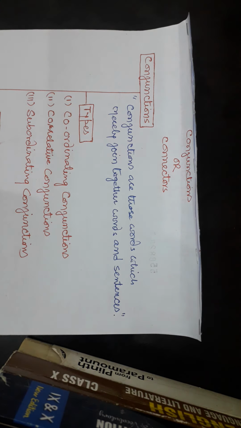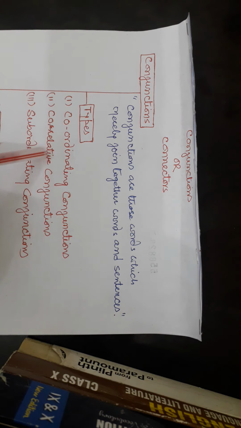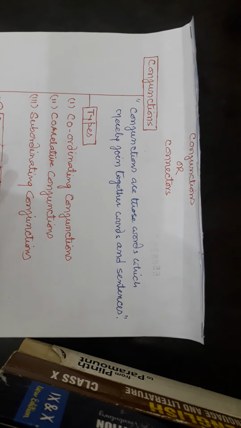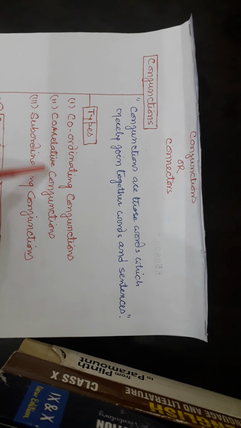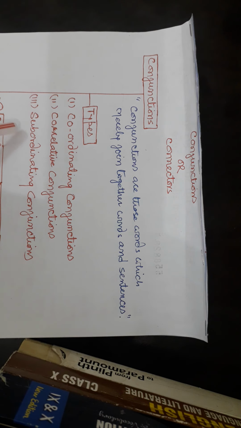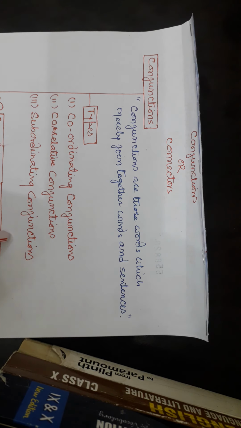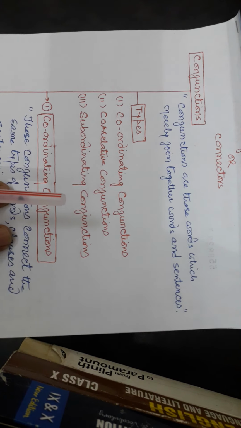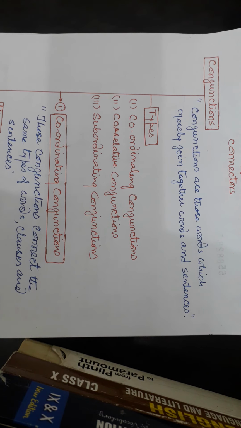Now, types of conjunctions. Mainly conjunctions are of three types. First is coordinate conjunctions, second is correlative conjunctions, third is subordinate conjunctions. Clear? Now we discuss one by one.